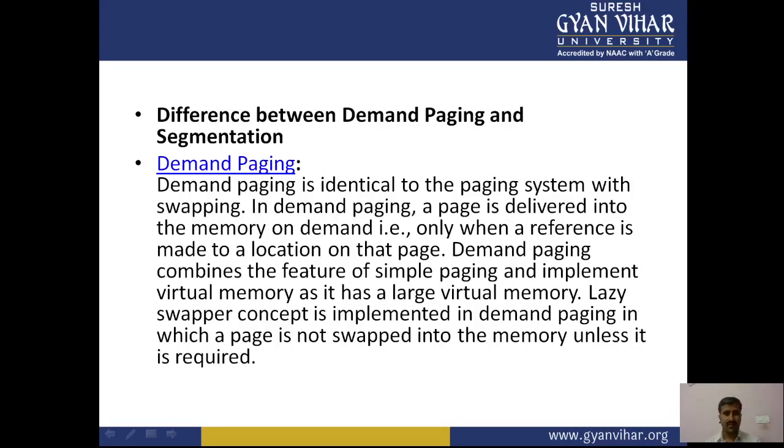Instead, it starts executing the new program and fetches the program pages that are referenced, right? During program execution, if the program references a page that may not be available in the main memory because it was swapped out, then the process considers it an invalid memory reference. That causes a page fault and transfers control from the program to the operating system, which demands to restore the page back into memory.